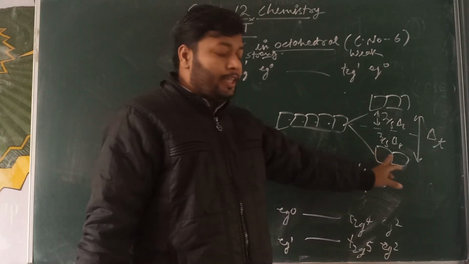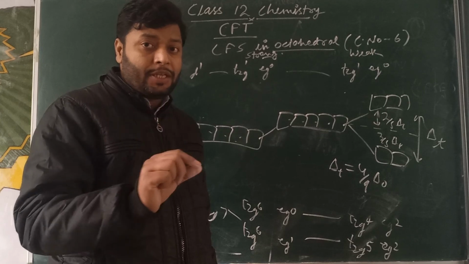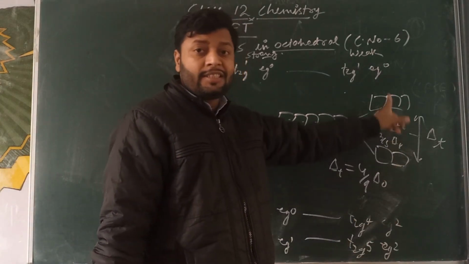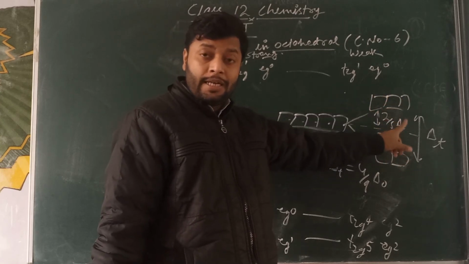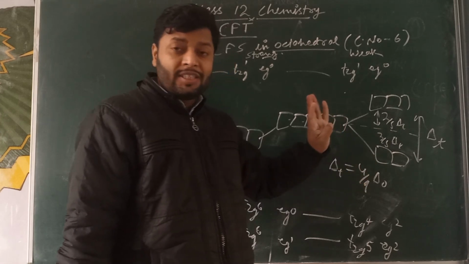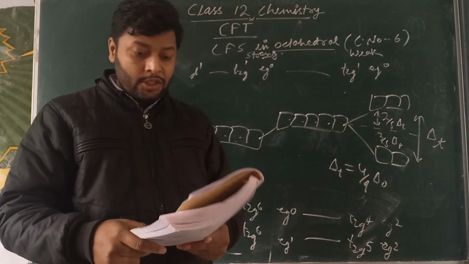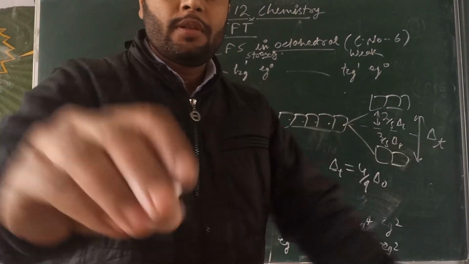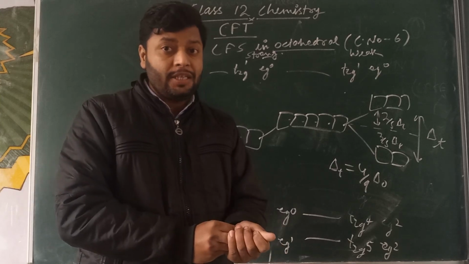Okay, you can see these two orbitals are called E orbitals because there is a lack of a center of symmetry, so the G subscript will not be used. So it is called E. This is called T2, and the difference is called crystal field splitting energy delta T, which is lower than delta O because of the 4 coordination number, and it is smaller than the 4 by 9 value. So this is all about the crystal field splitting in tetrahedral and octahedral complexes.